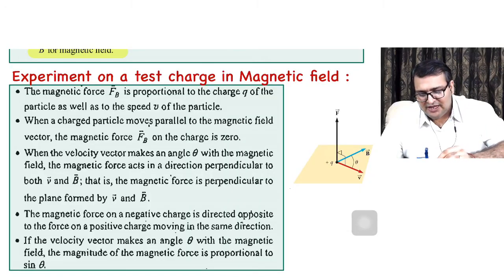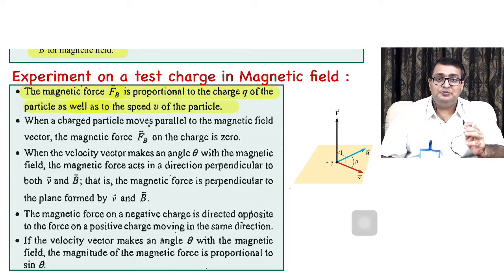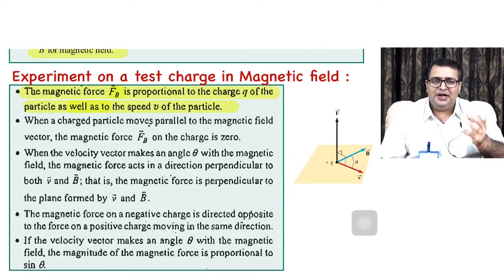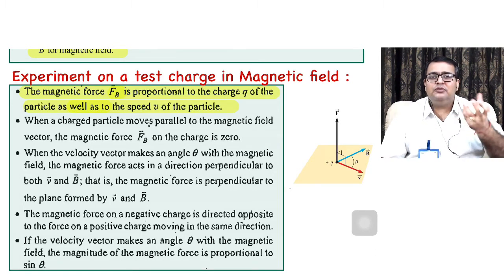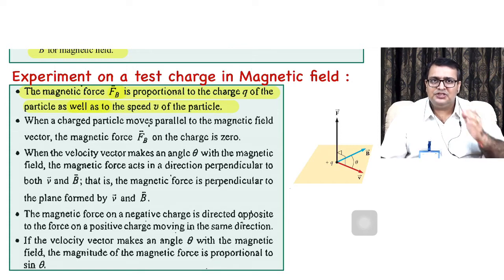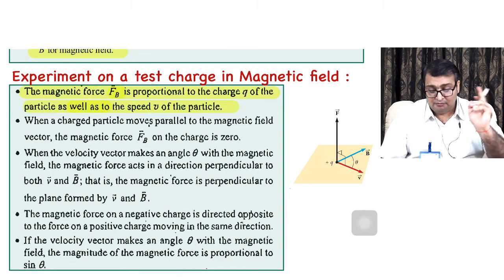The first thing they found is that the magnetic force is proportional to the charge q of the particle as well as to the speed v of the particle, which means the greater the charge on the particle, the greater the force, and the greater the speed of the particle, the greater the force, and it was directly proportional.